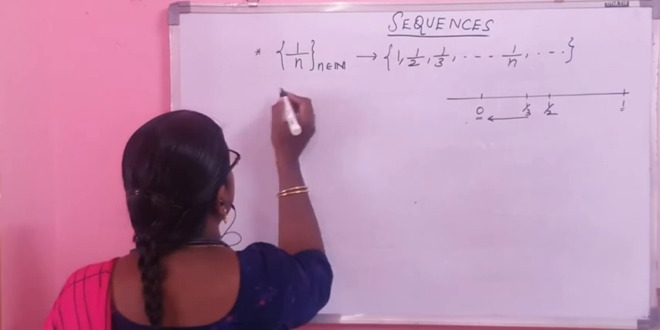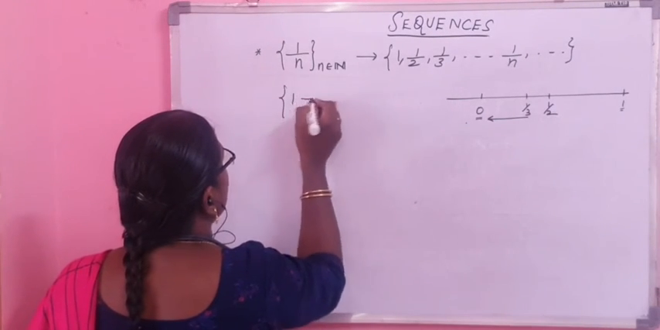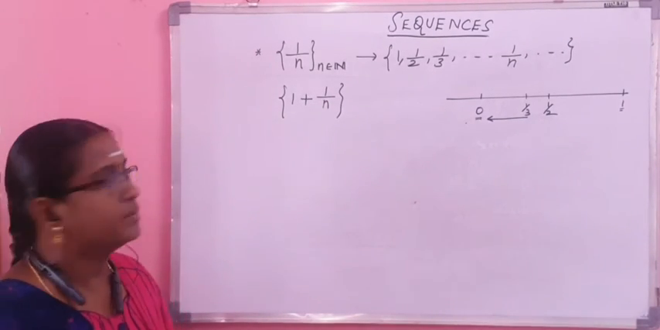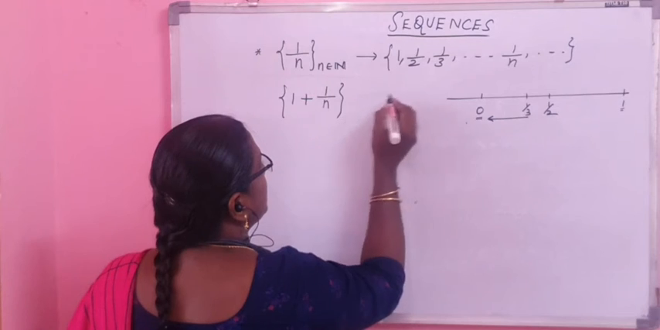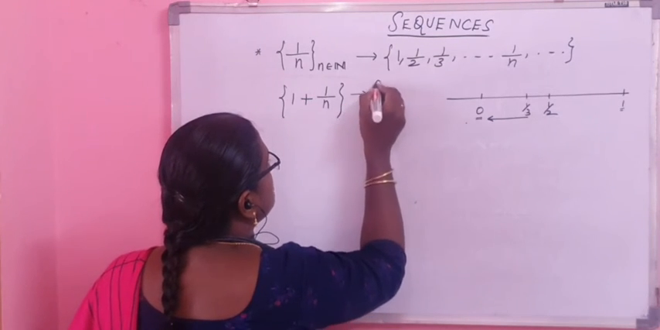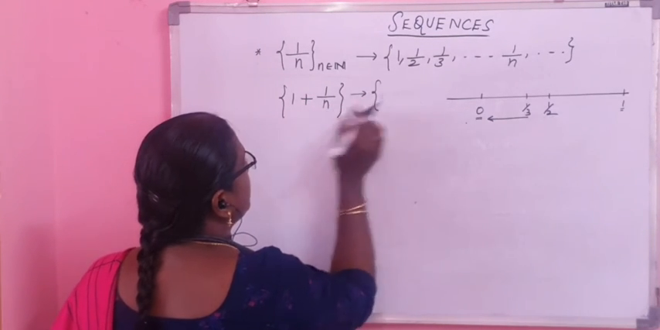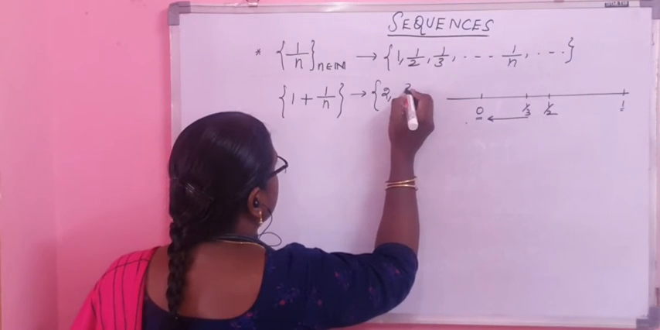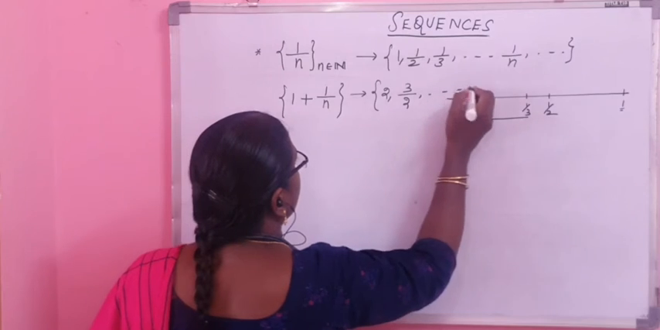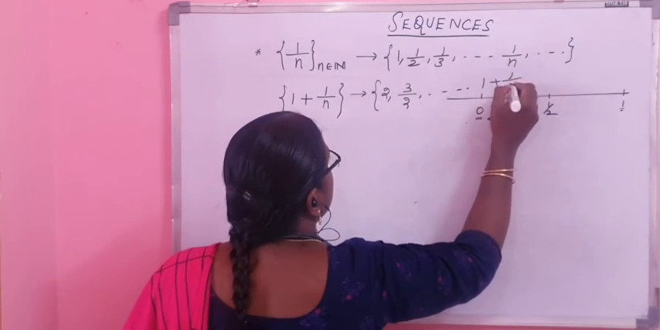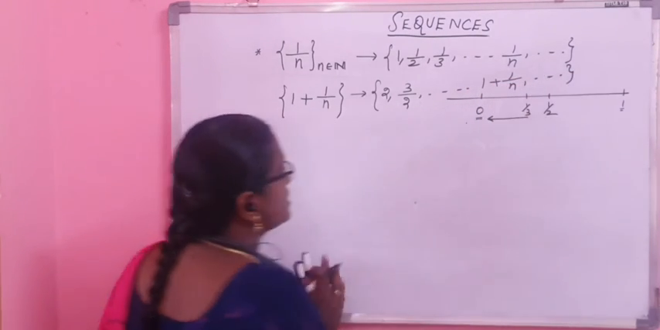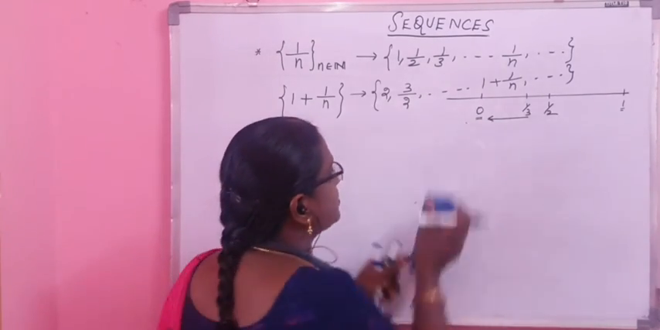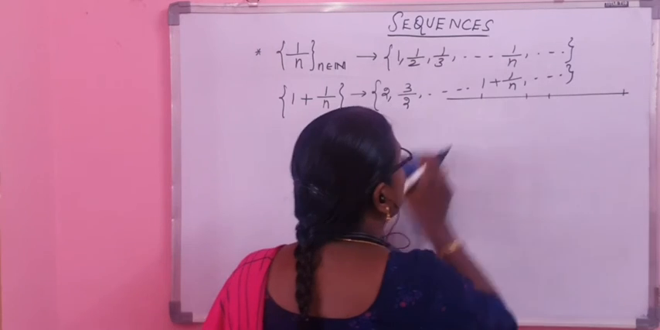For example, you observe similar behavior in the sequence 1 plus 1 upon n. If you list out the elements, for n equal to 1, 1 plus 1 upon n is 2, then 1 plus 1 upon 2, which is 3 by 2, and so on. As n increases, if you list out the elements of the sequence, they will move closer to 1.